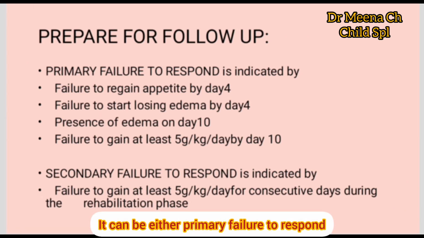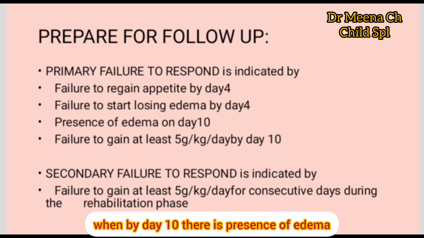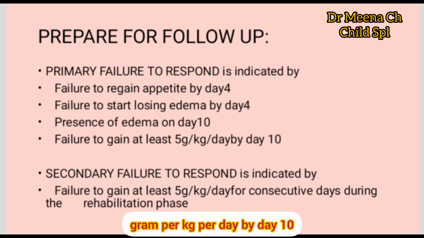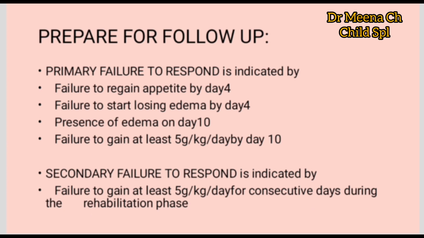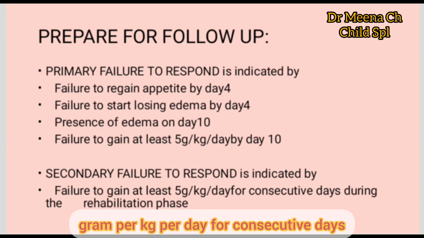It can be either primary failure to respond, when by day 4 there is failure to regain appetite, when by day 4 there is failure to start losing edema, when by day 10 there is presence of edema, when there is failure to gain weight at least 5 gram per kg per day by day 10. Secondary failure is when during the rehabilitation phase there is failure to gain weight by at least 5 gram per kg per day for consecutive days.